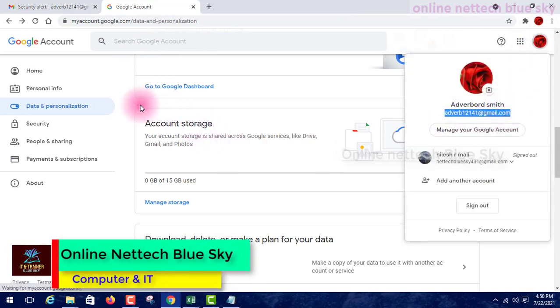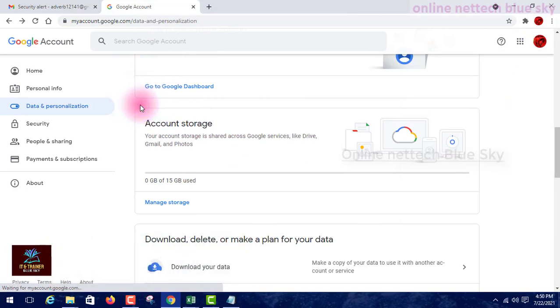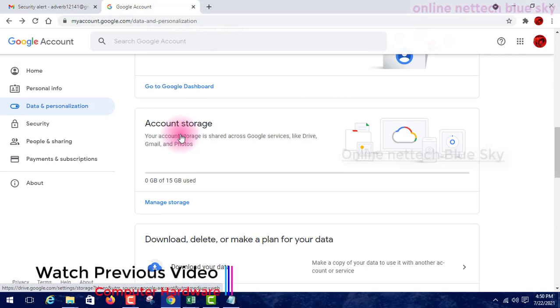And third is your mobile number, your phone number. Account storage means you save your data on the internet: photos, videos, files, folders, everything. So you do not have the problem again and again. You can access it from any site, anywhere, any device: laptop, desktop, tablet, iPhone, iPod, Android, any.